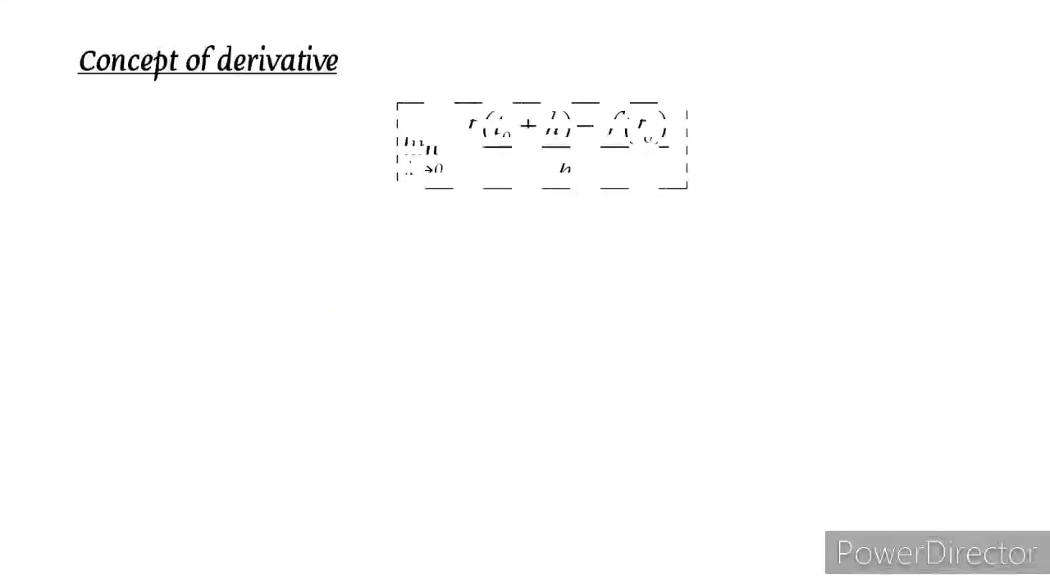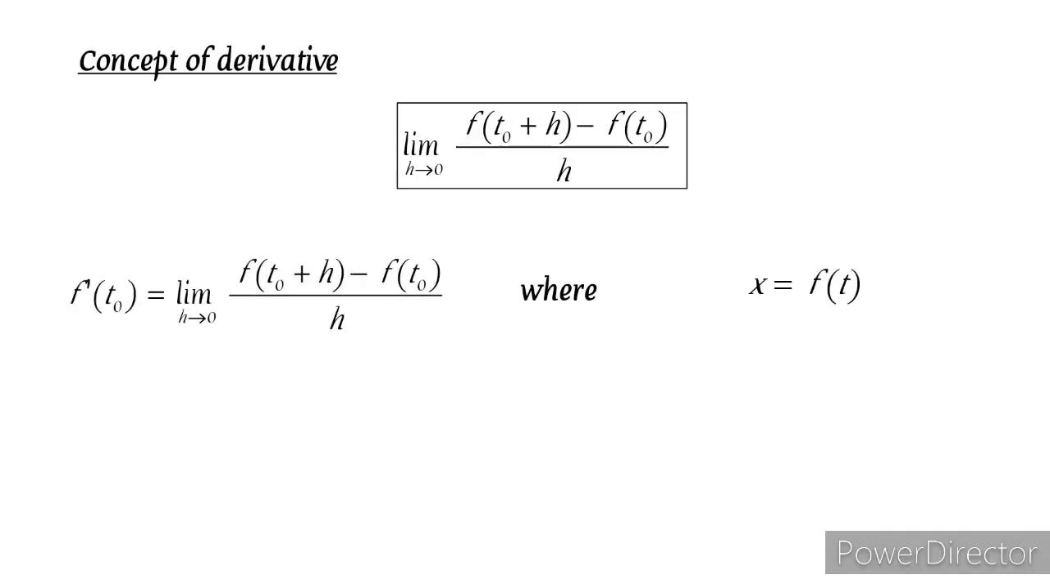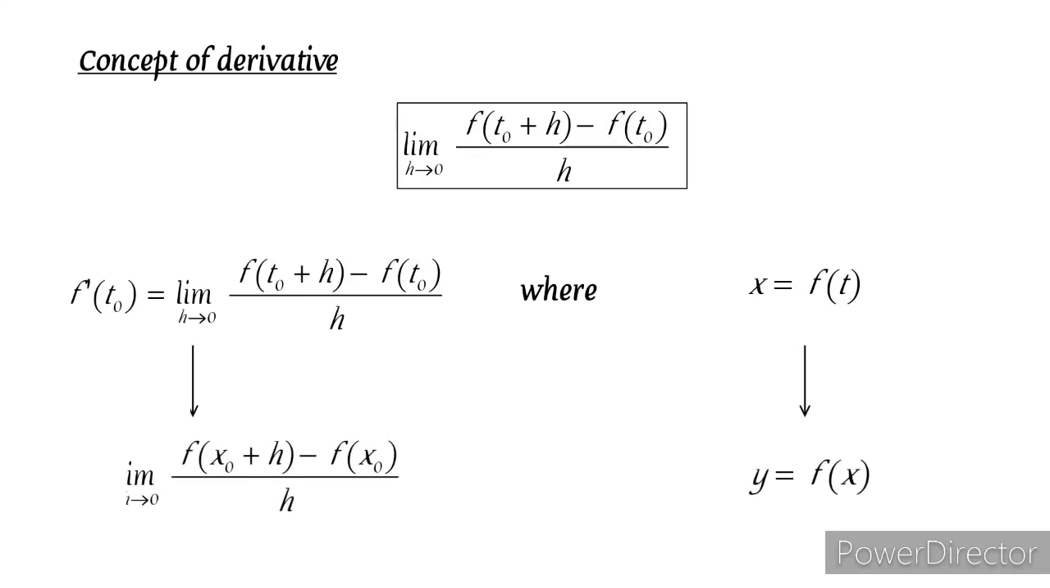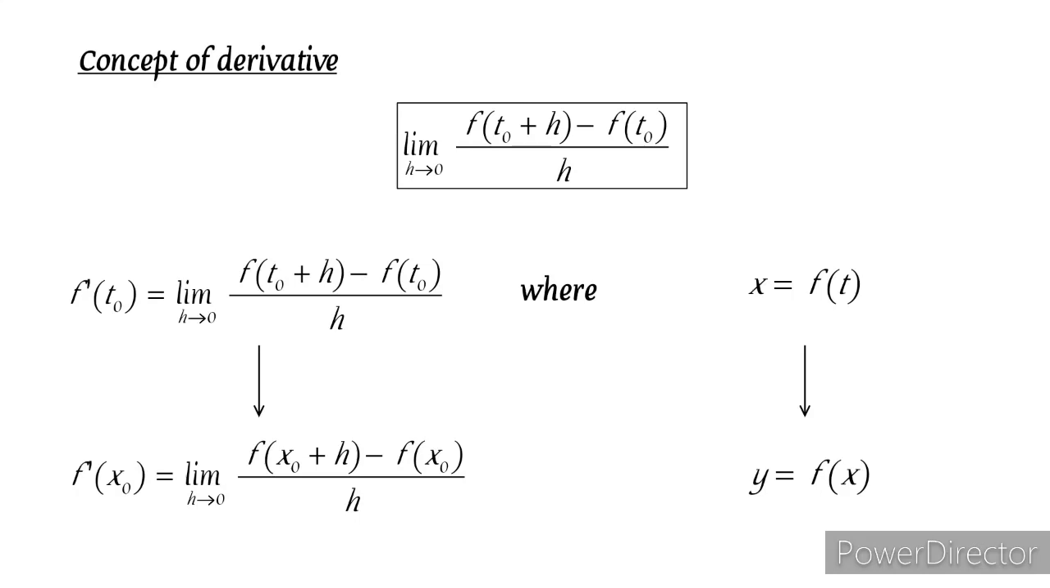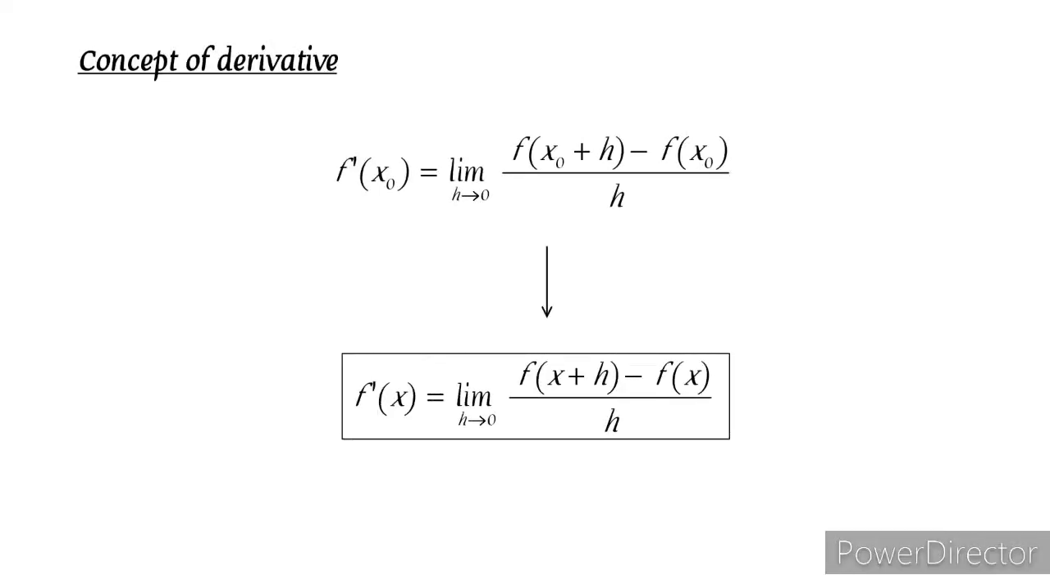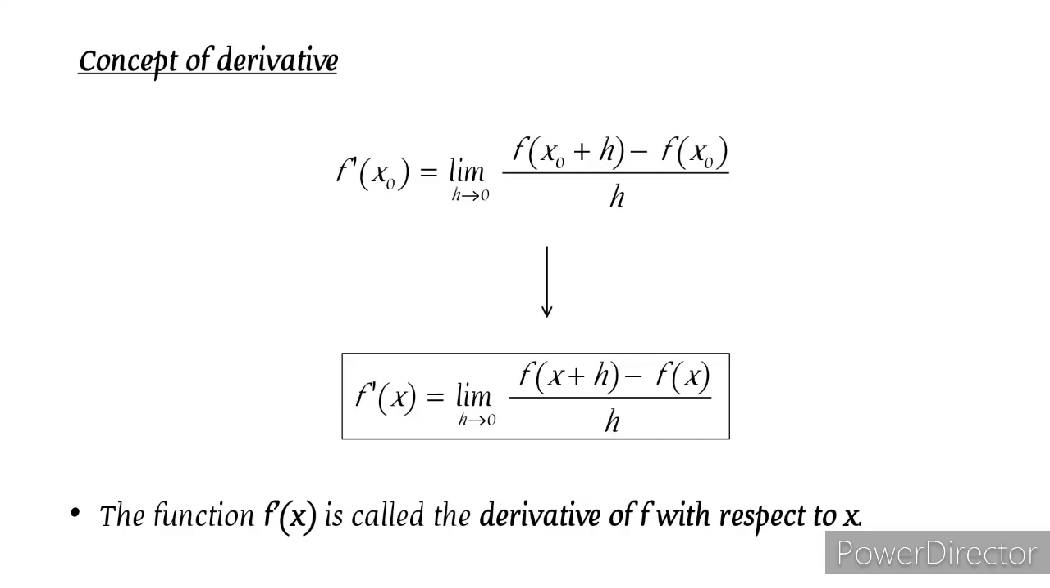We saw that, if this limit exists, then it can be interpreted as the instantaneous velocity of an object. This limit is so important that it has a special notation. To make it familiar we replace x by y, and t by x, to get the following form. Again to give the following definition, we replace x0 by x to get the following form. Here the function f prime of x is called the derivative of f with respect to x. The term derivative is used because the function f prime is derived or obtained from the function f by the limiting process.